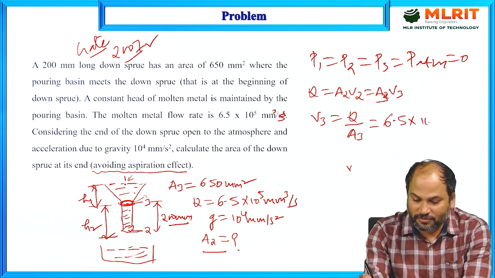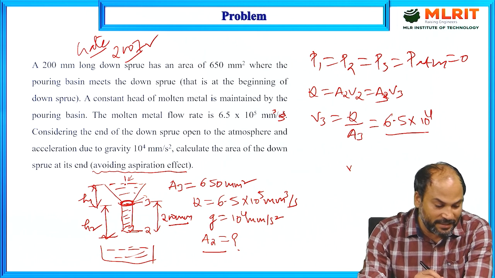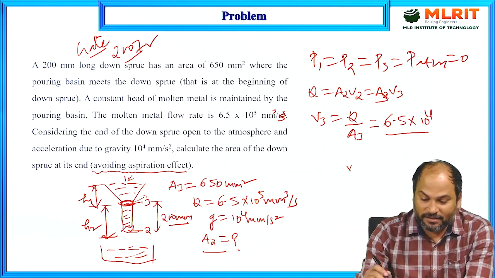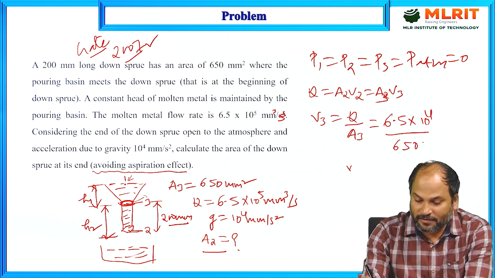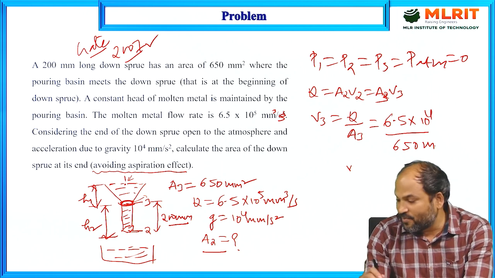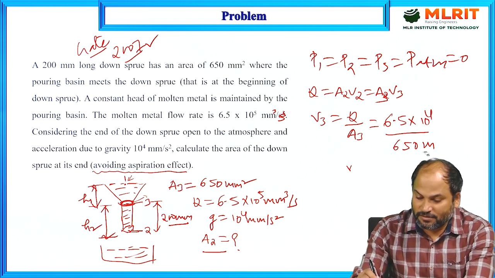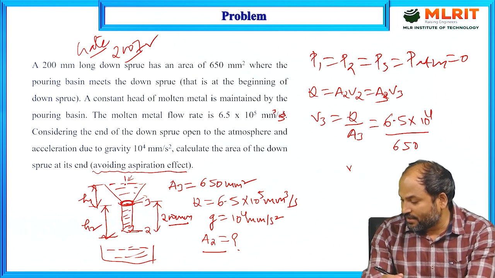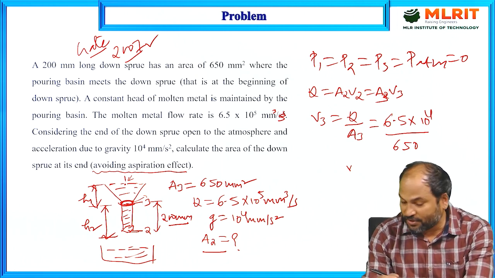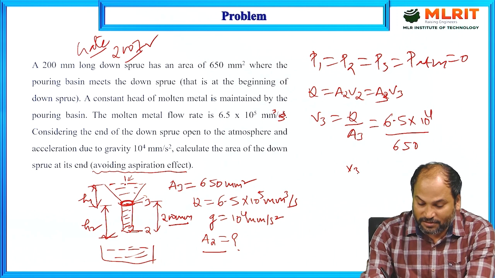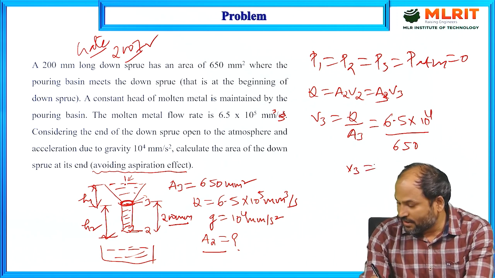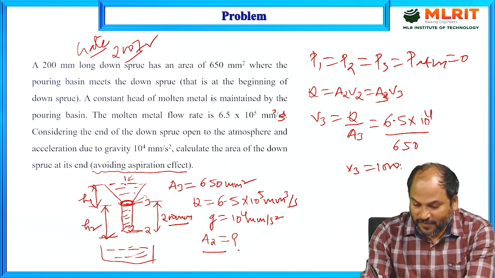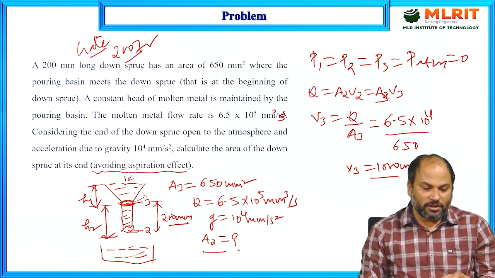6.5 into 10 to the 4 mm cube per second divided by this area, which is given. What is the value? It is 650 mm square. Once we calculate this, we'll get the value of the area, and we'll get the value of V3, that is velocity, and it comes out to 1000 mm per second. Okay, so now we got the value of V3.